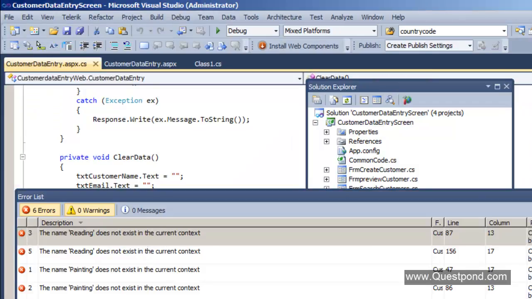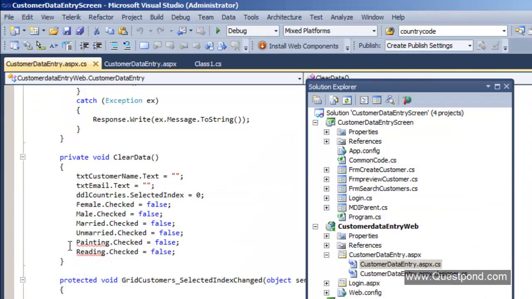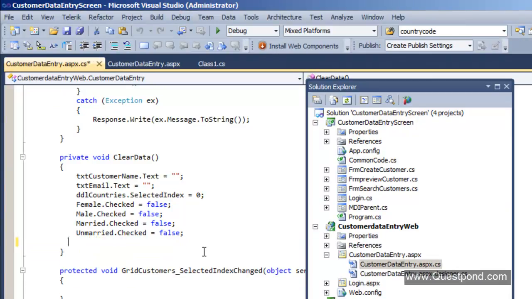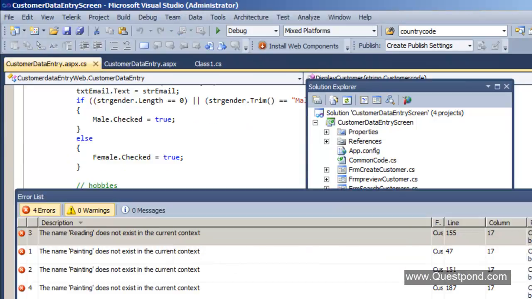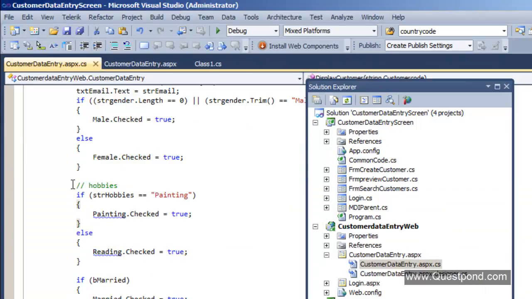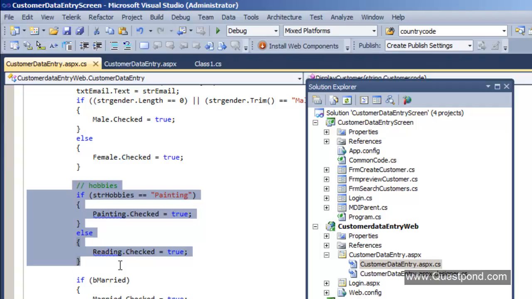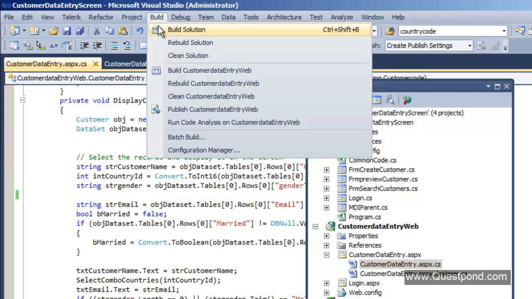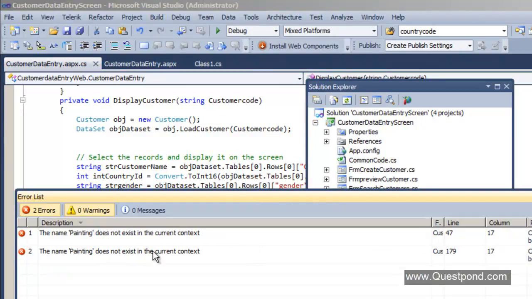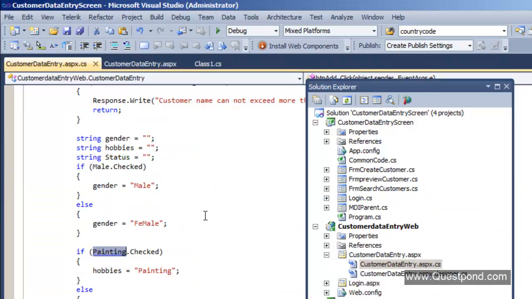Okay, so let's start removing these from all places. Right, so let's remove this from here as well. Probably we don't need the str hobbies here either, because they are no more present now. Painting, yes, don't need the painting.